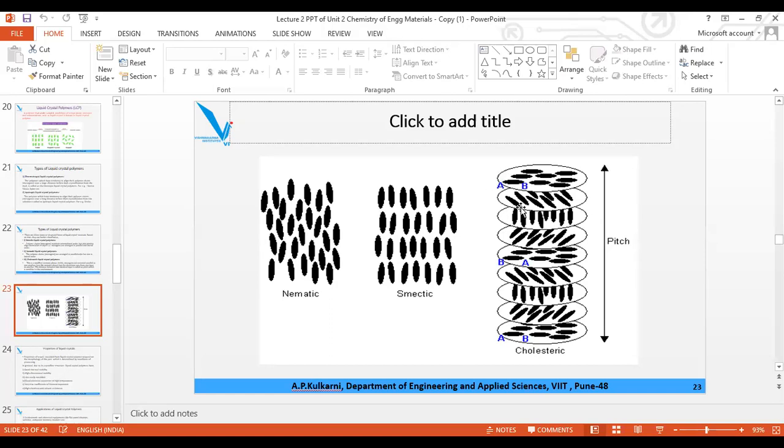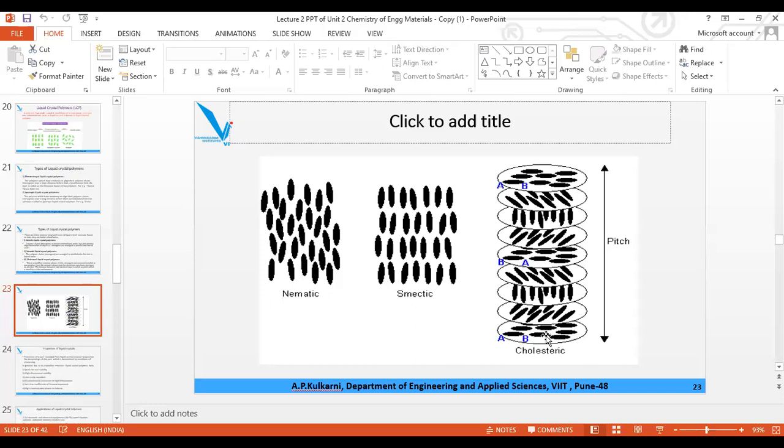This is layer A, this is layer B. In each layer, the constituent particles follow a parallel pattern, but the orientation differs: left top corner to right bottom corner, top to bottom, top right corner to bottom left corner, horizontal, left to right, top to bottom, right to left, and parallel. When this type of peculiar arrangement is observed, it is called cholesteric.